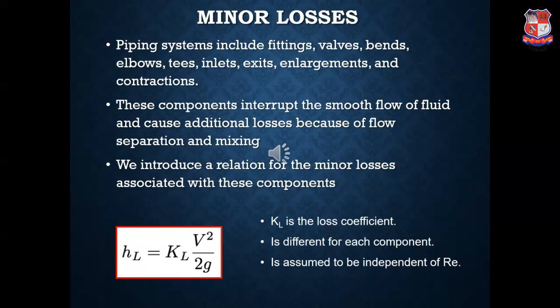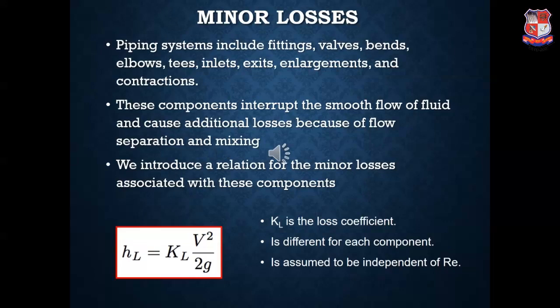Hence, piping systems which include fittings, valves, bends, elbows, T's, inlets, exits, enlargements and contractions. All these physical constraints are considered for minor loss of flow through pipes. These components always interrupt the smooth flow of the fluid and they cause an additional loss because of flow separation or flow mixing or flow retarding.